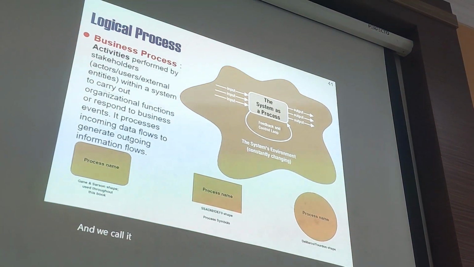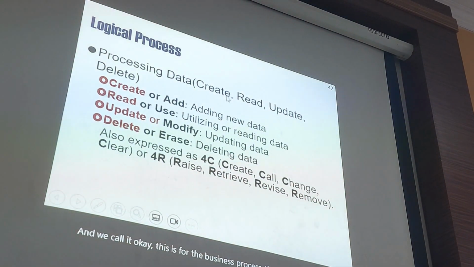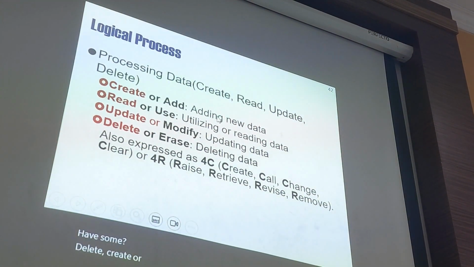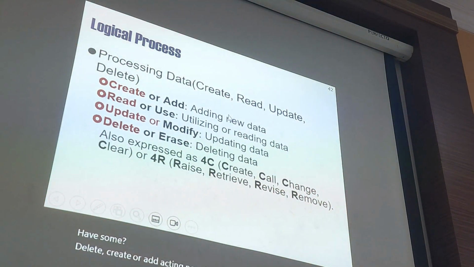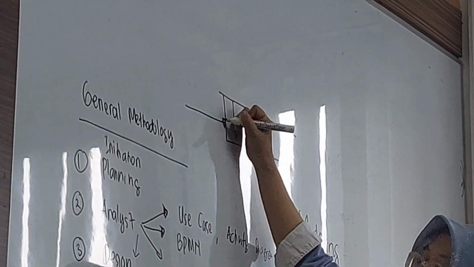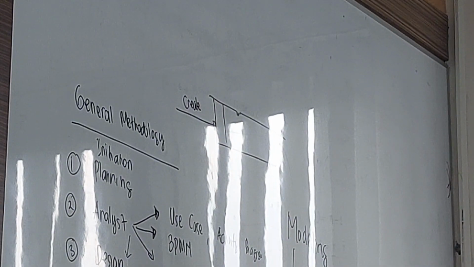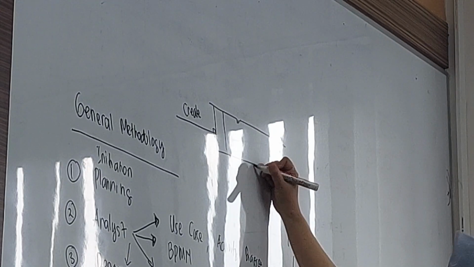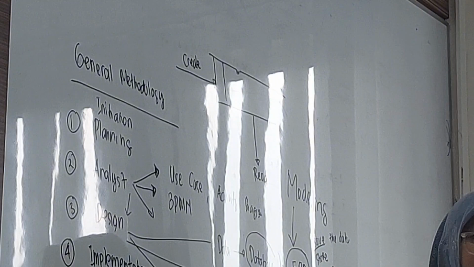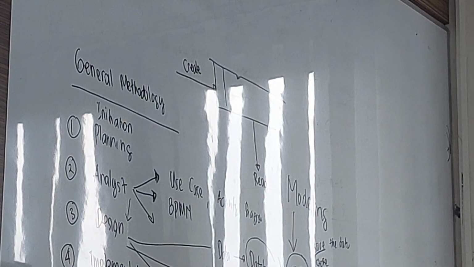Okay, this is for the business process. For process data, we have create, read, update, and delete. Create or add new data. So for the database, we can create. Create is about input. Then read. Read is about output. We read from the database, so this is output. We read information.